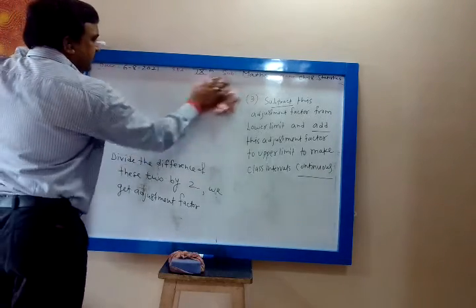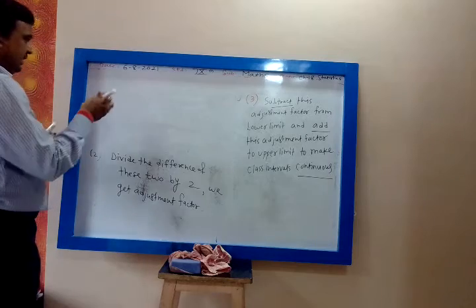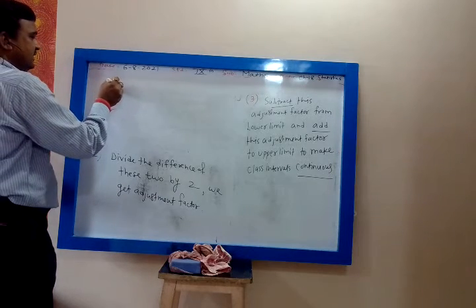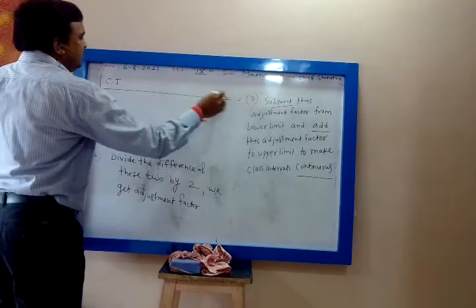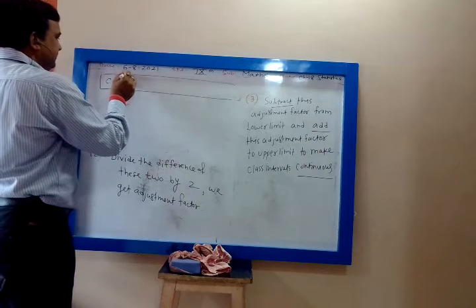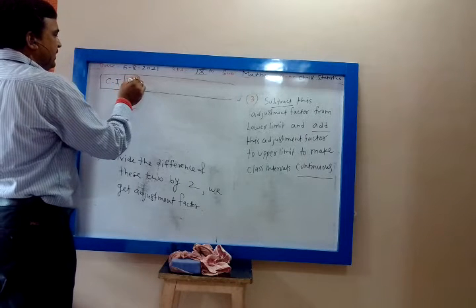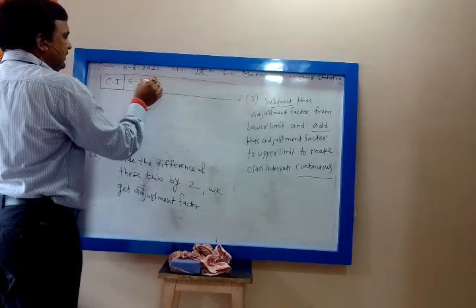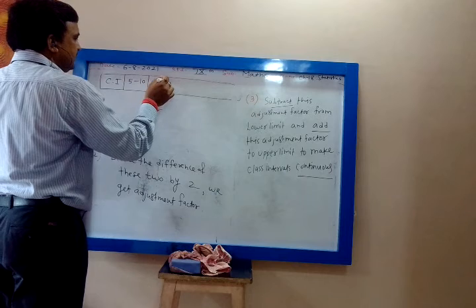Okay. So let us take one class interval, CI, class interval. Let us take 5 to 10, 11 to 15.